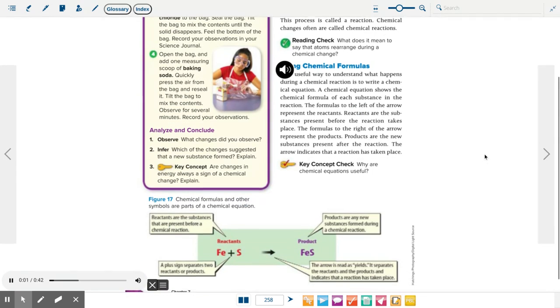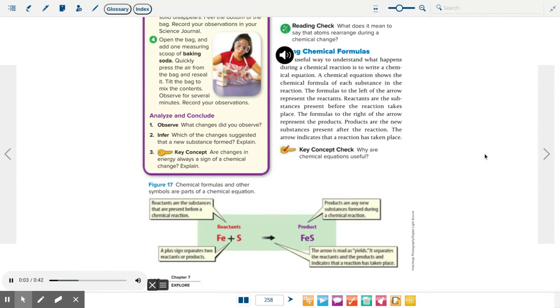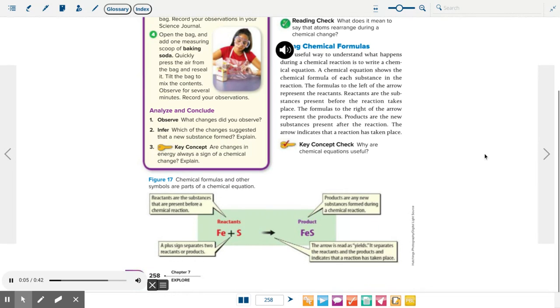Using chemical formulas. A useful way to understand what happens during a chemical reaction is to write a chemical equation. A chemical equation shows the chemical formula of each substance in the reaction. The formulas to the left of the arrow represent the reactants. Reactants are the substances present before the reaction takes place.